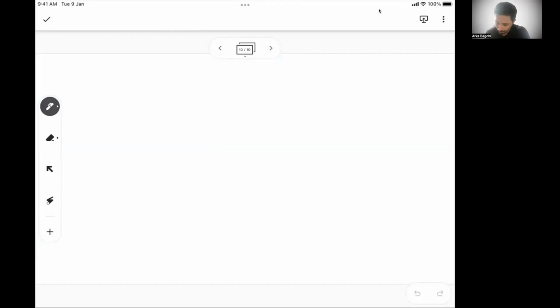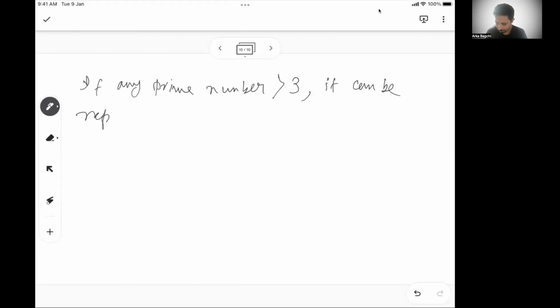Moving on. If any prime number is greater than 3, it can be represented as 6k plus minus 1. Understand this very nicely: if a prime number is more than 3, it can be represented as 6k plus minus 1.